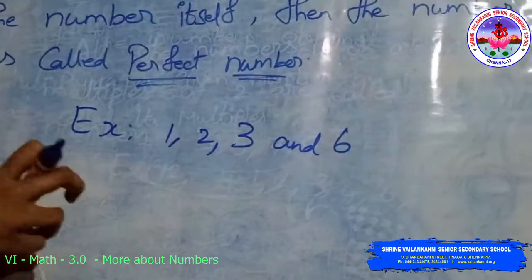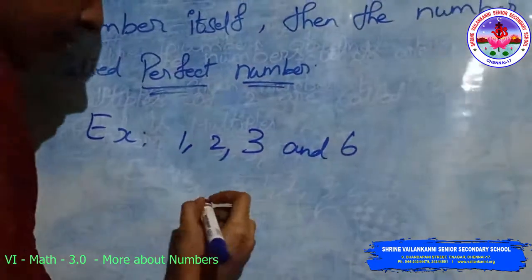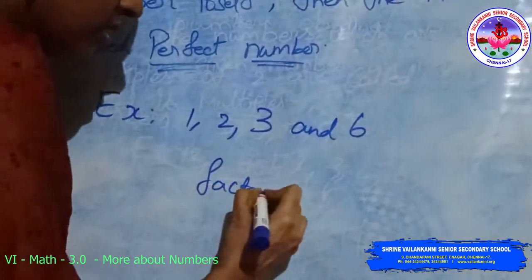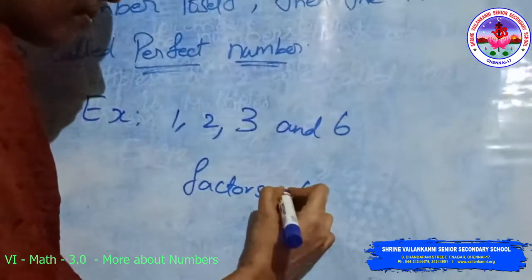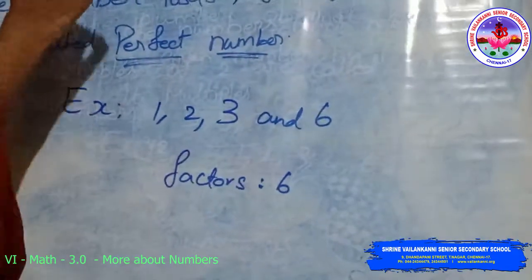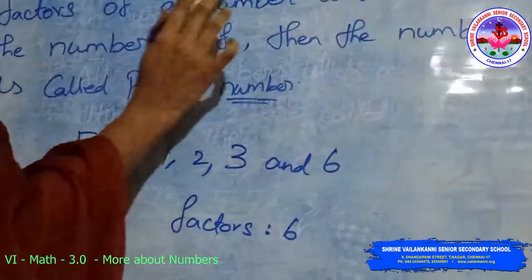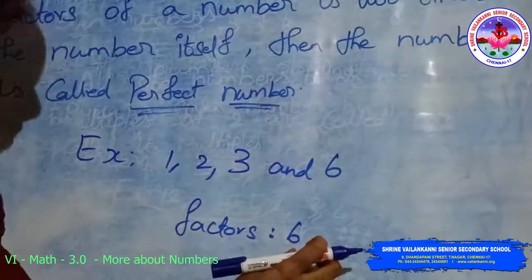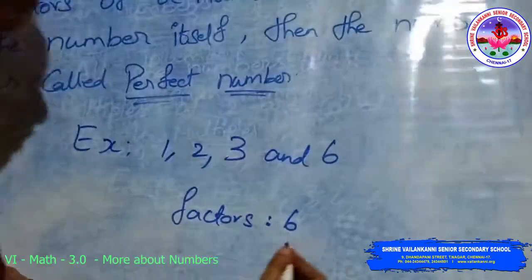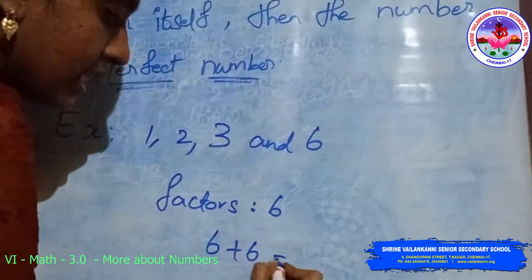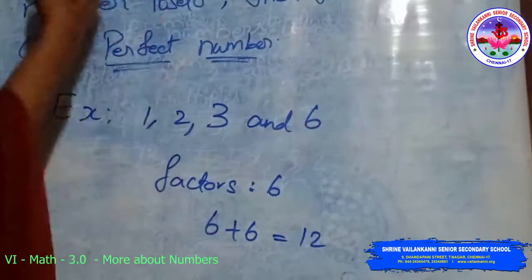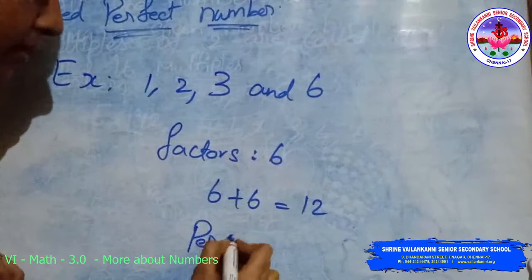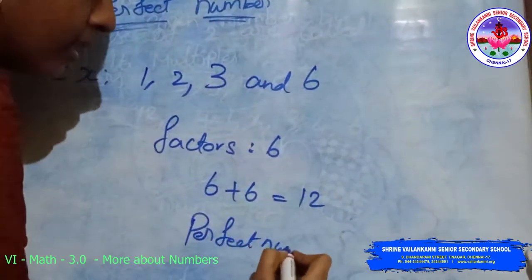So here, for a perfect number, the sum of all the factors is 2 times the number itself, so 6 plus 6 is equal to 12. The perfect number is 6.